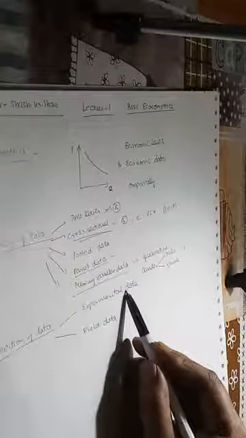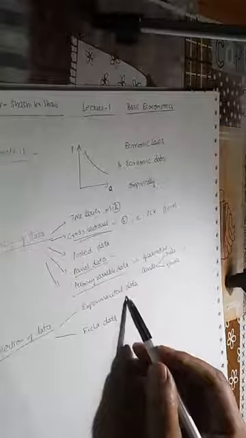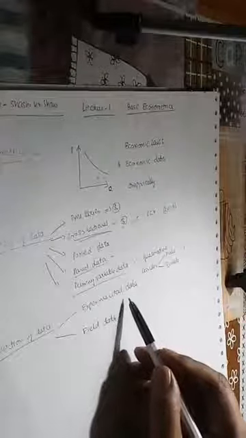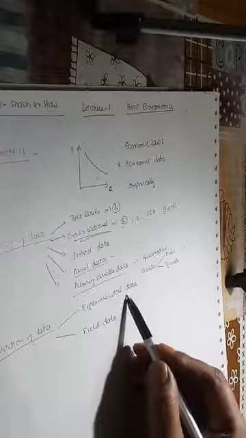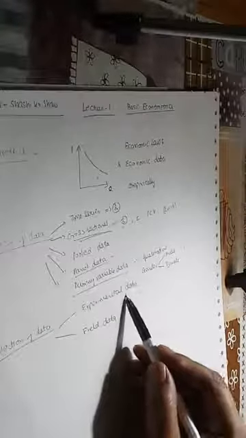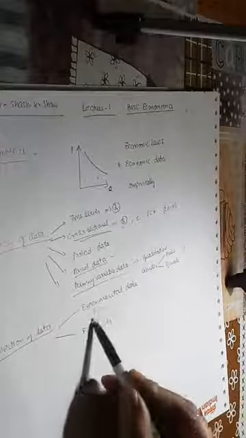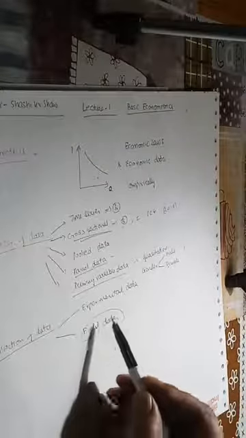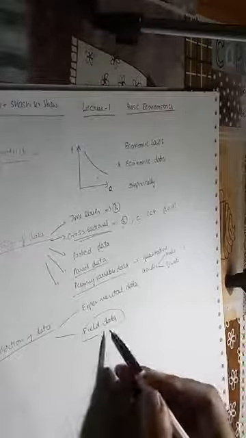We sit down, we do study in a laboratory, and we do control study to look at the causation, cause and effect. So here data is produced by the measurement test method. You can use the test method, or you can design experimental method in the experimental data. In the field data, it is not the same as in the experimental data way. Experimental data we collect by sitting in the laboratory doing tests, doing experimental method. But in the field data, we have various forms to collect field data.